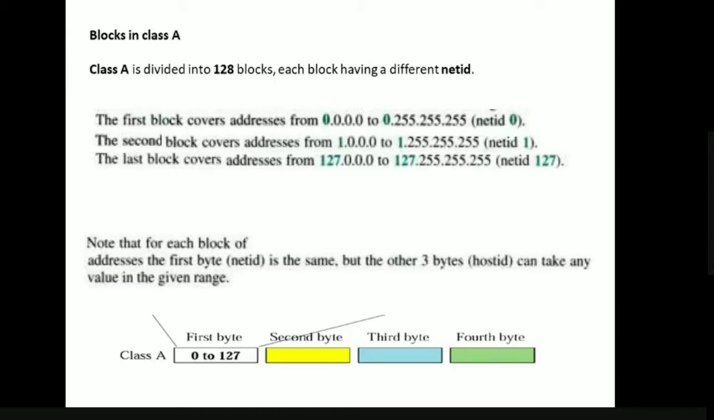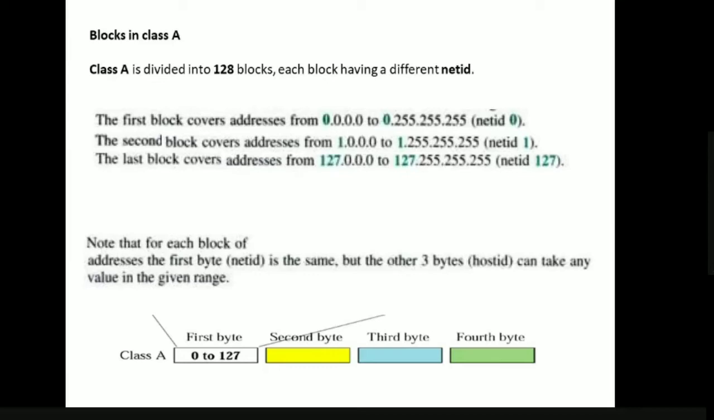So the first block covers the addresses from 0.0.0.0 to 0.255.255.255, right? So this is the first block of IP addresses, and we are going to have the net ID 0. Okay, for the second block we have net ID 1. For the last block we have net ID 127.